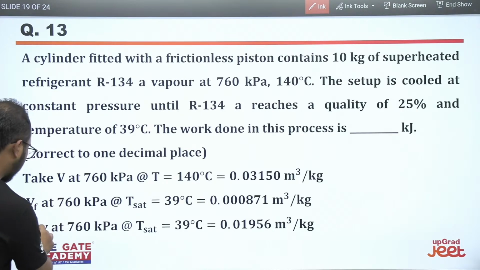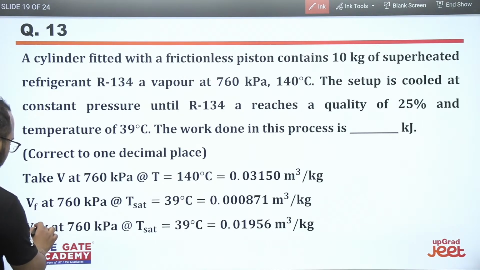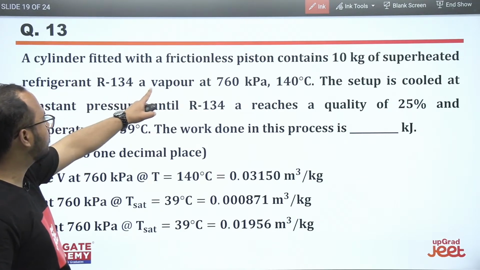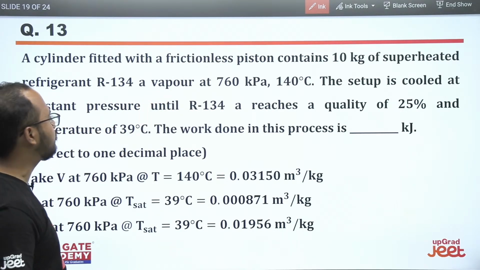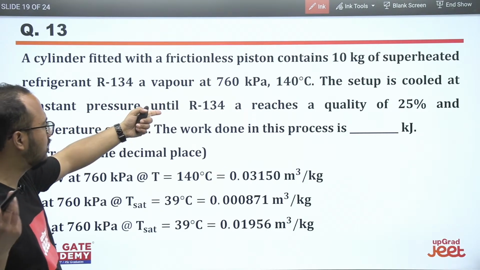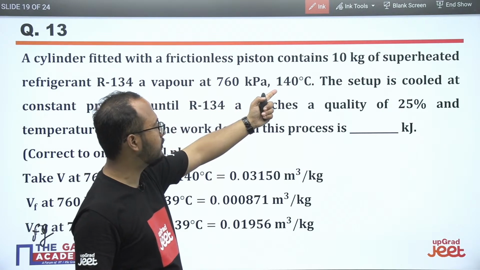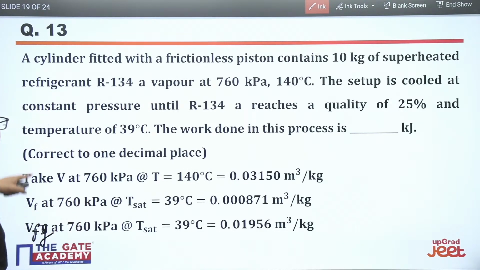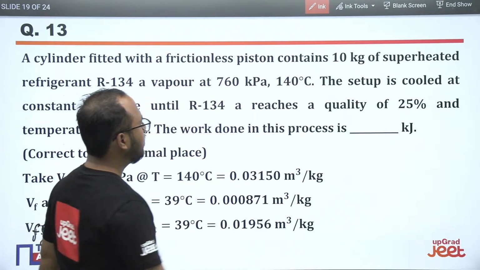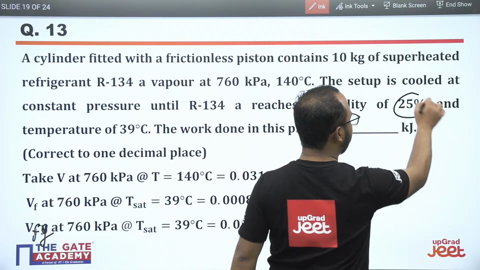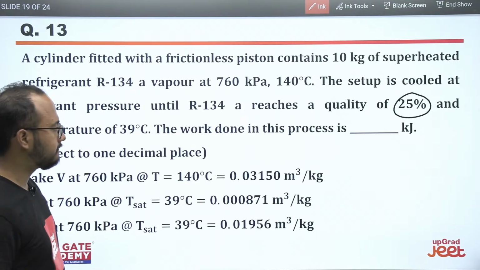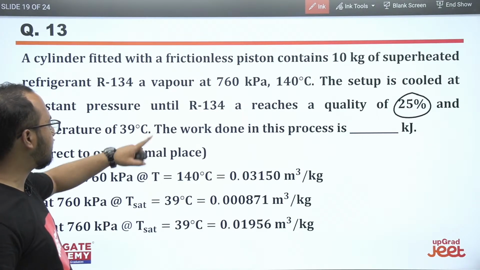So solve this question. A cylinder fitted with a frictionless piston contains 10 kg of superheated refrigerant R134a vapor at 760 kilopascal, 140 degrees Celsius. The data is given like this. The setup is cooled at constant pressure until it reaches a quality of 25%. Dryness fraction they have mentioned. And a temperature of 39 degrees Celsius.